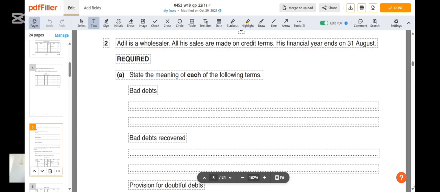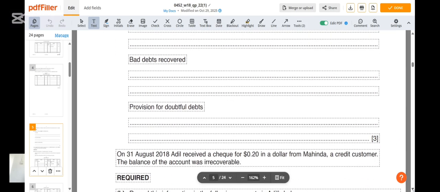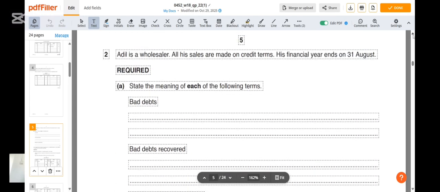Also, as part of the prudence principle, we have to create what we call a provision for doubtful debts, whereby we set aside an amount to cater for irrecoverable debts or bad debts. That is called the provision for doubtful debts. We can even create an account to show if there's an increase or a decrease in such provision. We'll talk about that. To deal with bad debts, once you see that a debt is now a bad debt, you credit the customer's account and you debit the bad debts account.